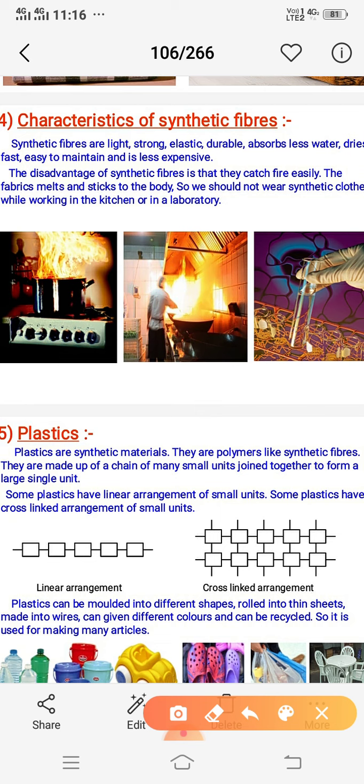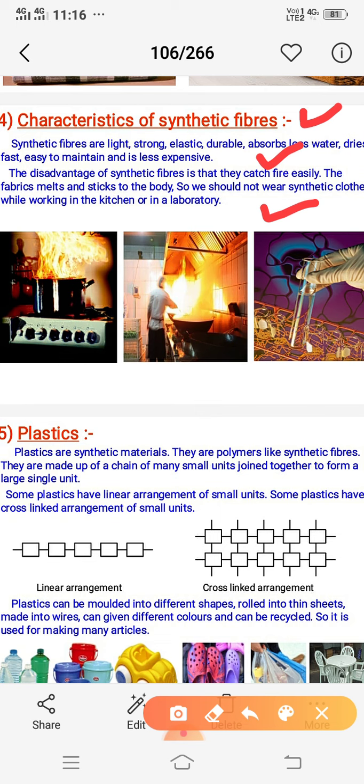Again, characteristics of synthetic fibers: they are light, strong and elastic and durable, absorb very little water, and they dry very fast, easy to maintain and less expensive. So you write down in this copy about advantages and disadvantages of synthetic fibers. Synthetic fibers catch fire very easily because they are made up of chemical substances.